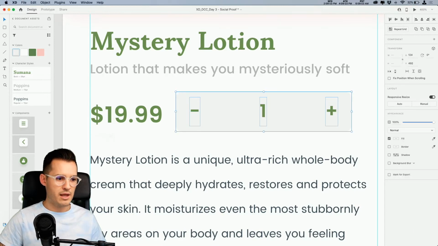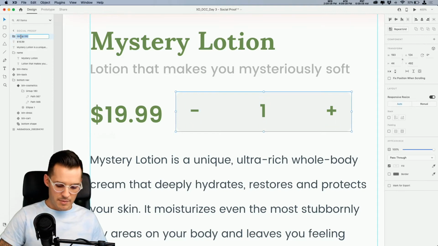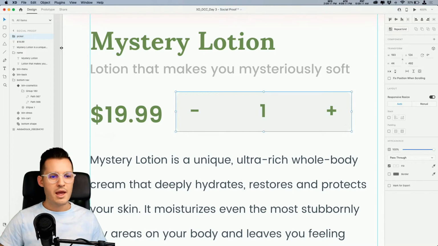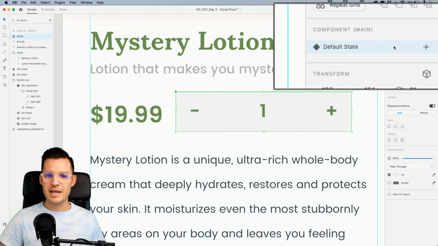I'm going to grab all of these elements on my canvas or in my layers panel, Command or Control G to group those together. I'm going to call this my picker, and then I'm going to create a component out of it. Okay, so I've created a component out of it. We have a default state. This is the master component that we've created.